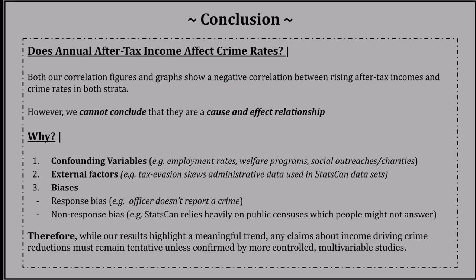And third, biases. There is response bias and non-response bias. For example, if an officer doesn't report a crime, that's going to affect the annual crime rate of the strata. So maybe in Quebec, crime is lower because officers are just more lenient and they let people go. And the non-response bias being if people just don't respond to the surveys. As we mentioned, Stats Canada relies heavily on public censuses, so it could just be that people in Quebec or Ontario chose to participate at different rates.